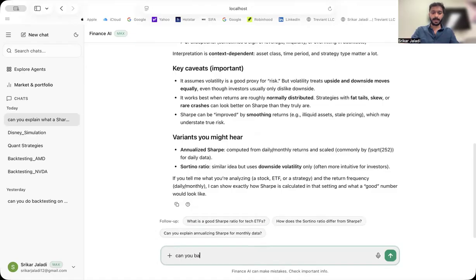So, can you backtest Apple from Jan 1st, 2020 to Jan 1st, 2022? Okay, use your best.